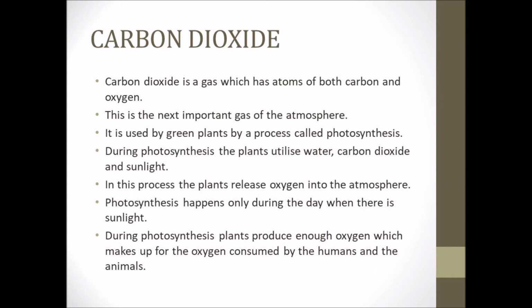So this carbon dioxide has atoms of both carbon and oxygen. It is a very important gas of the atmosphere, and it is also used by the green plants for photosynthesis. During the process of photosynthesis, the green plants utilize water, carbon dioxide and sunlight. When this process happens, the green plants release oxygen into the atmosphere.